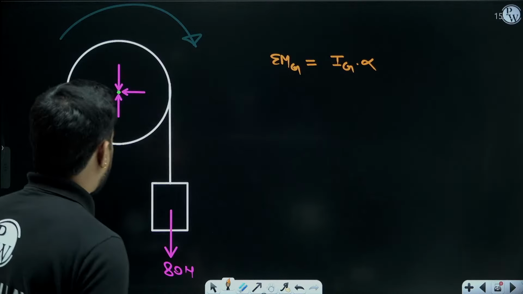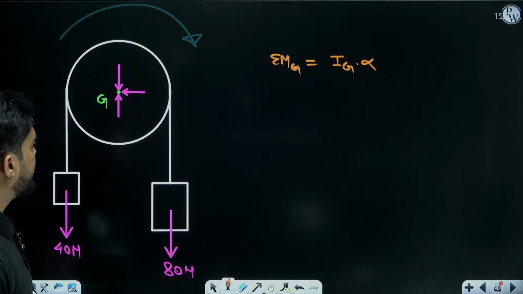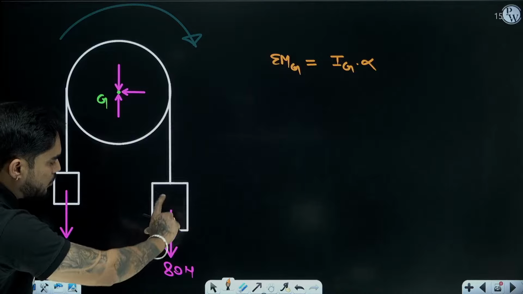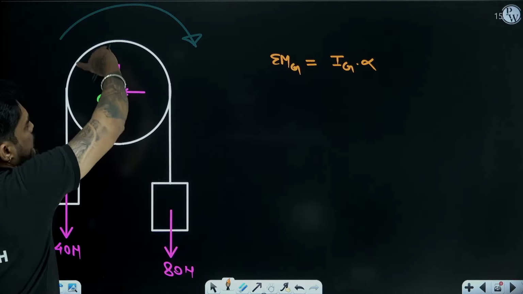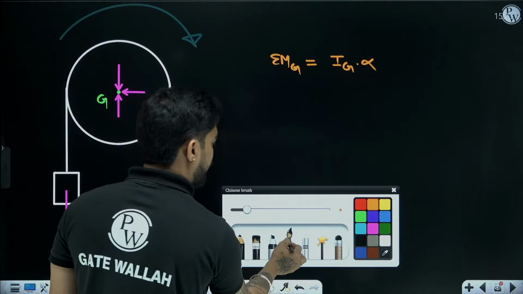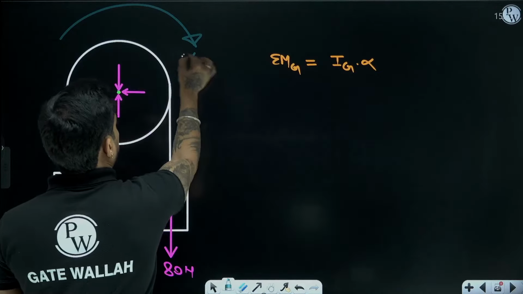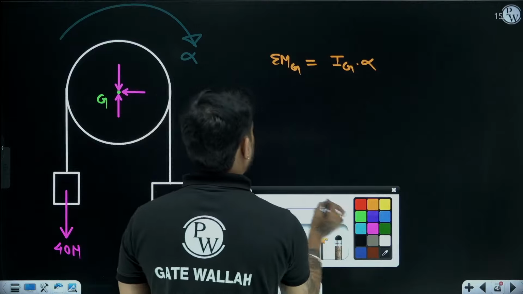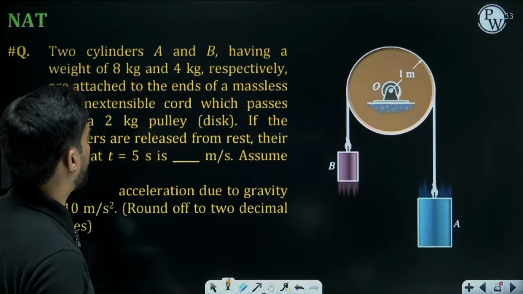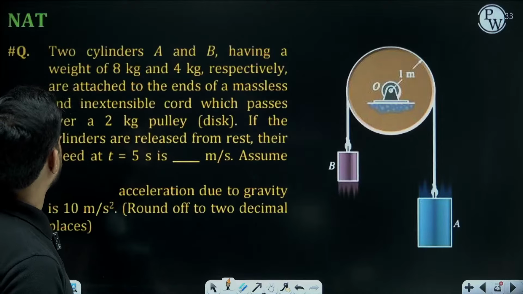Now, if I take moment at G, the moment of these three forces will be 0. The moment of 80 Newton will be positive because it is clockwise. Alpha is clockwise. So the moment of the 80 Newton block will be positive. So 80 into, what is the distance from center O? 1 meter.